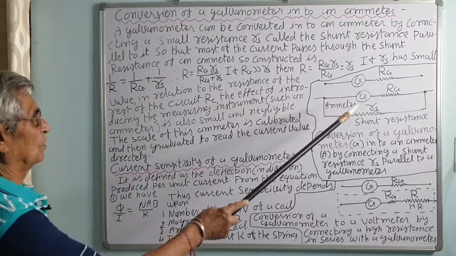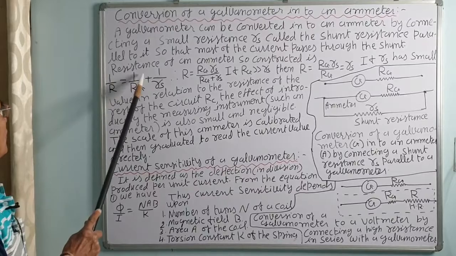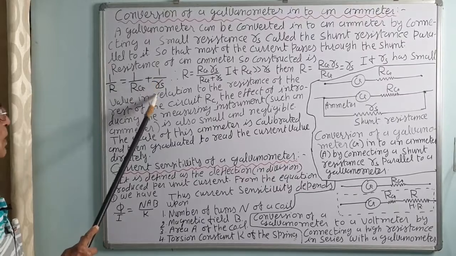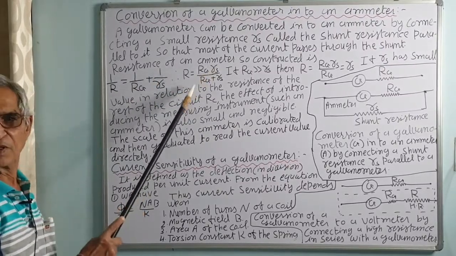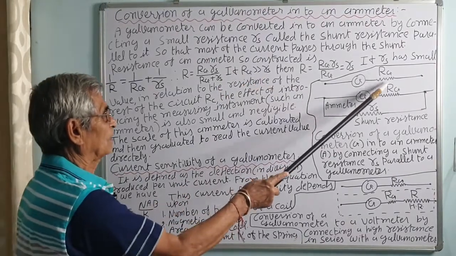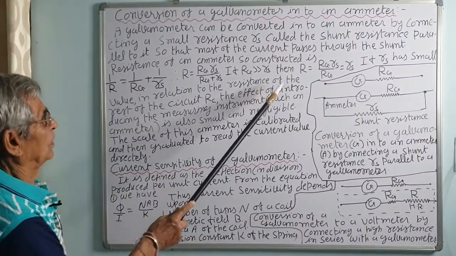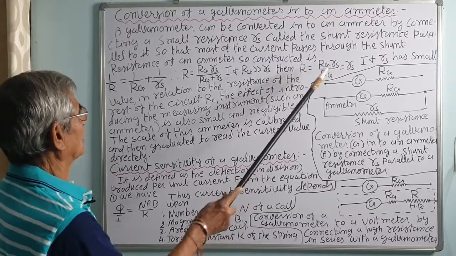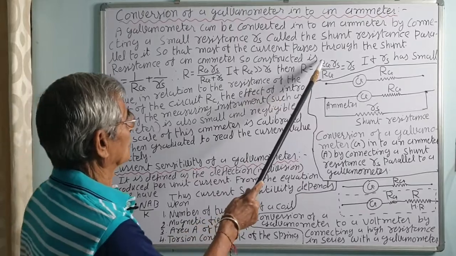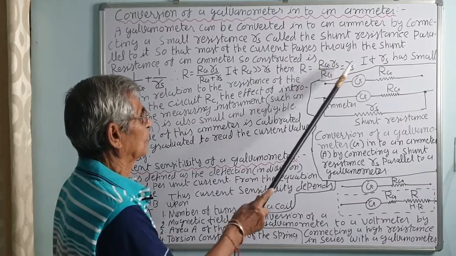So this Rs and Rg, they are parallel. According to the equation for the parallel connection of resistances, 1 upon R is equal to 1 upon Rg plus 1 upon Rs. Therefore R is equal to Rg Rs upon Rg plus Rs. If Rg is very great, Rg is very much greater than Rs, then Rs can be neglected. So Rg Rs upon Rg is equal to Rs, almost Rs, correct?